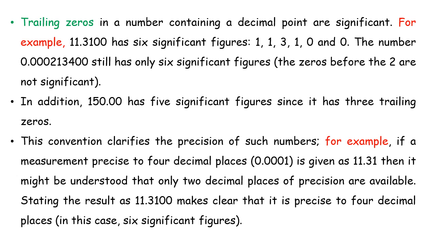This convention clarifies the precision of such numbers. For example, if a measurement is precise to 4 decimal places, 0.0001, and is given as 11.31, then it might be understood that only 2 decimal places of precision are available. Stating the result as 11.3100 makes clear that it is precise to 4 decimal places. In this case, there are 6 significant figures, and the zeros after the 1 are also significant. Thank you.